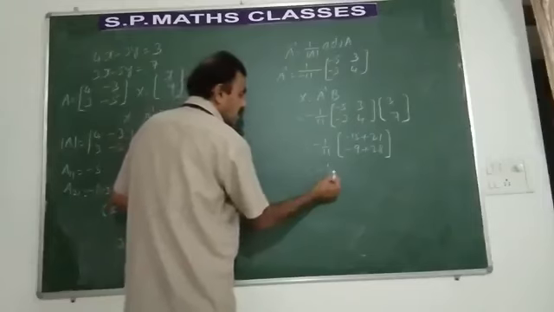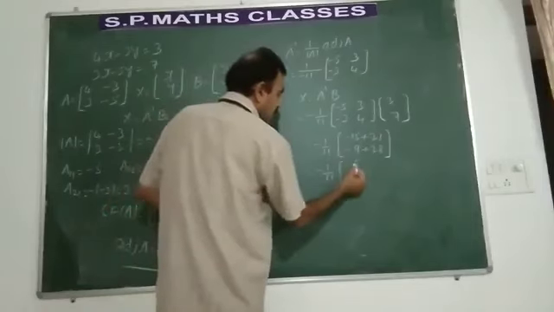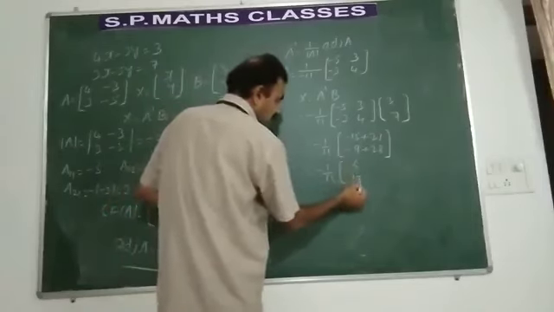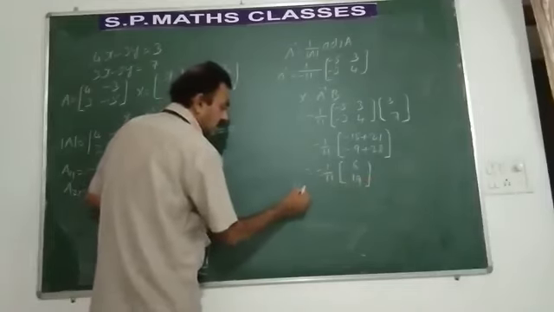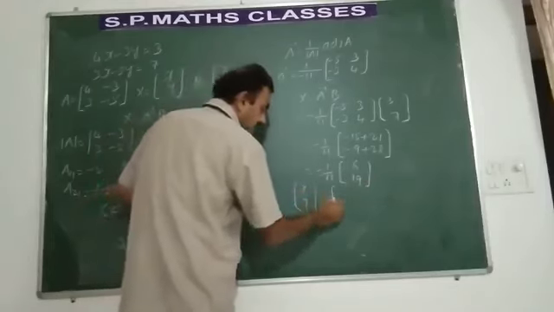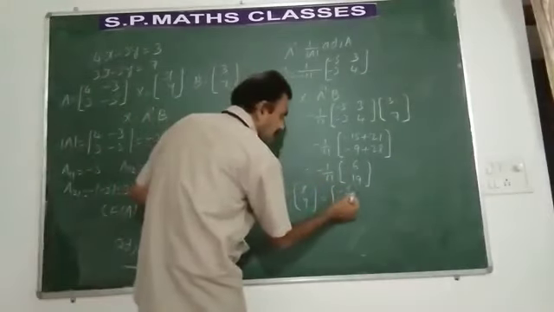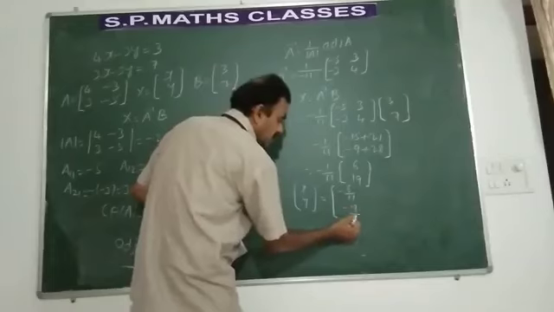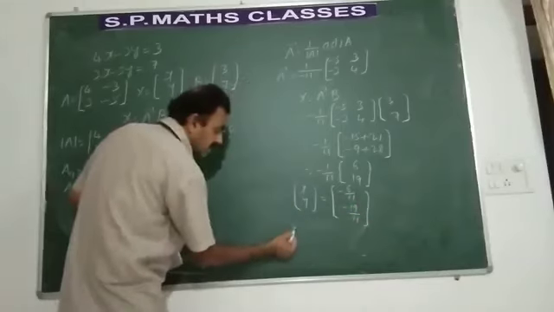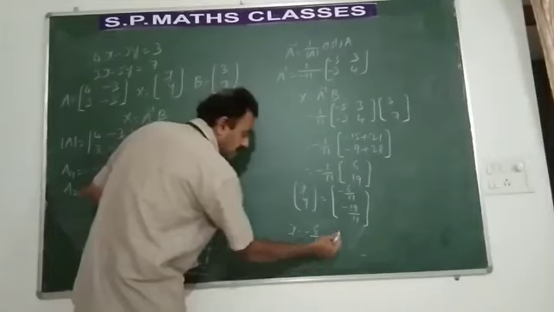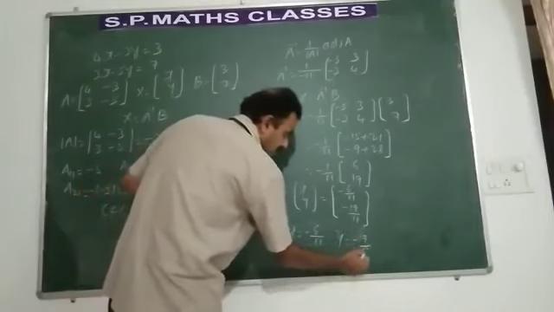So what happens? Minus 1 by 11 into, it is 6, it is 19. So what is that matrix X? It is the matrix of variables x, y. So you will be getting minus 6 by 11, minus 19 by 11.